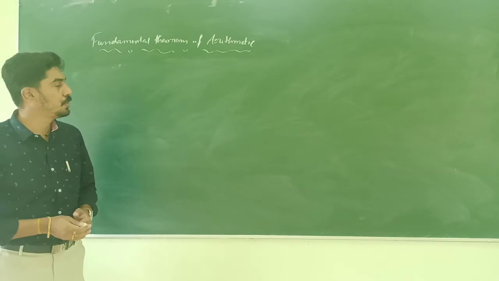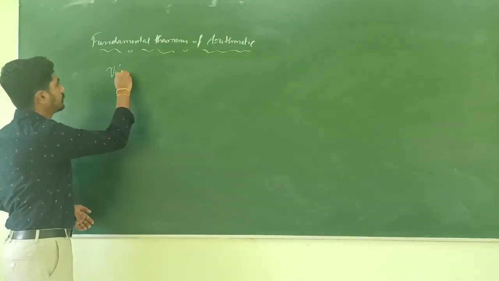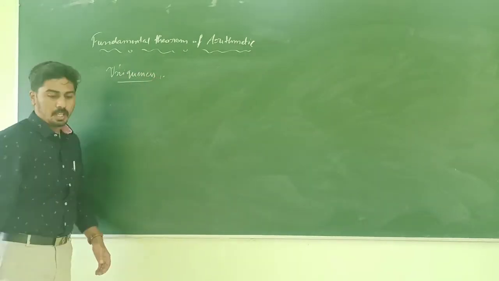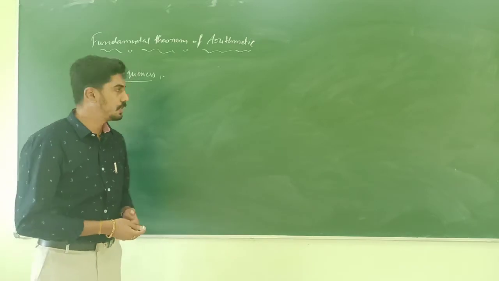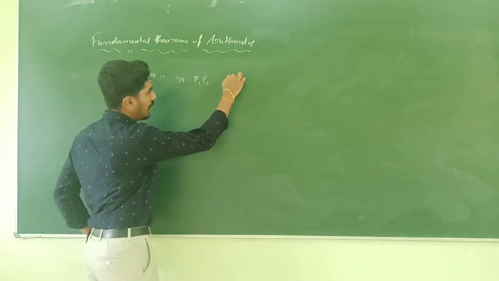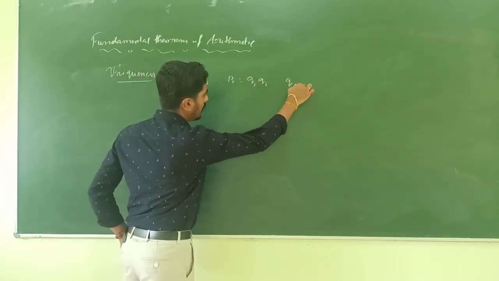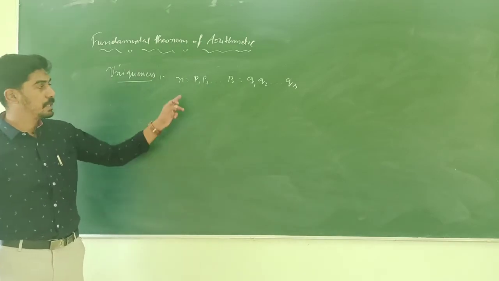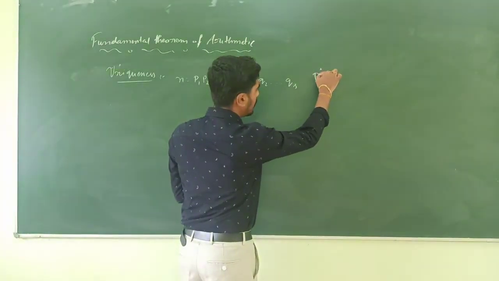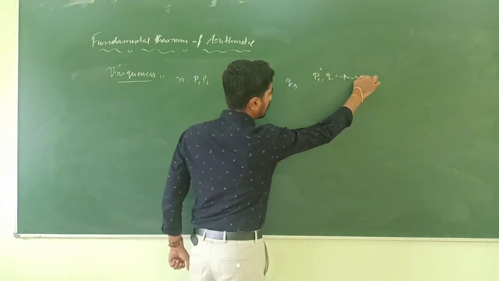Now we shall prove the uniqueness part. Suppose we can express n as P1, P2, ..., Pr and Q1, Q2, ..., Qs, where the Pi's are prime numbers and the Qi's are also prime numbers.